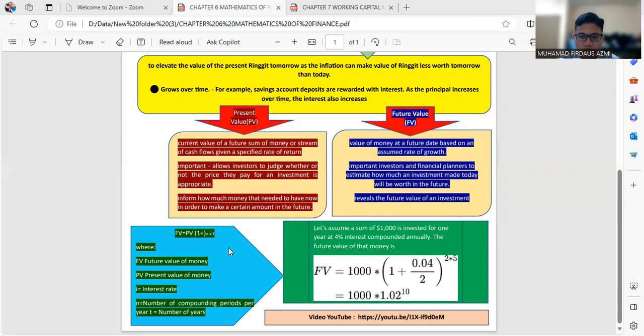The future value of the money is FV equals 1,000 times (1 plus 0.04), where 0.04 is the 4% interest compounded.